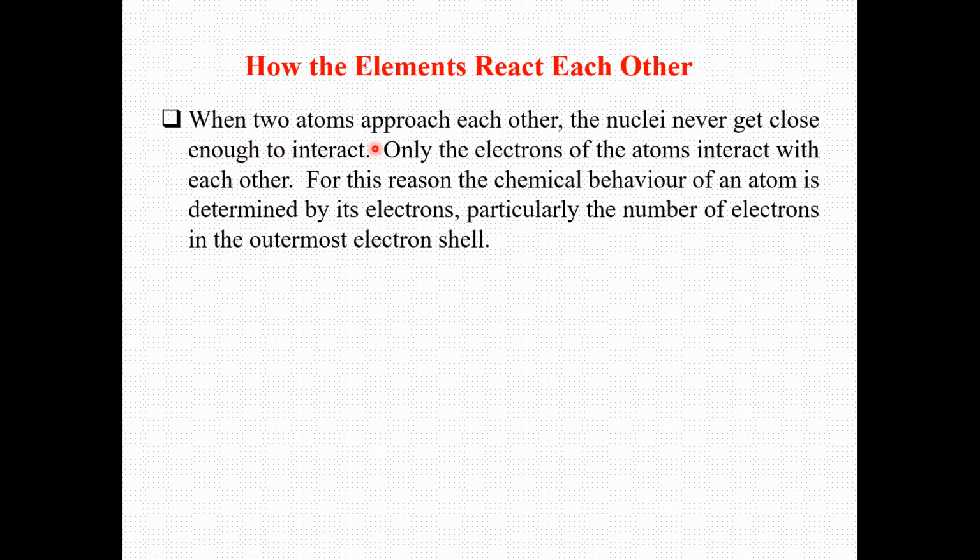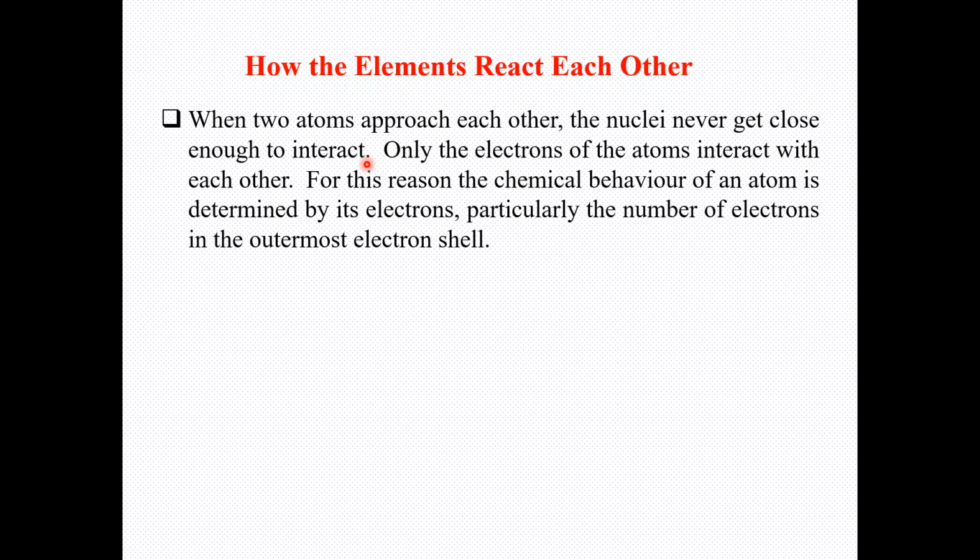When two atoms approach each other, the nuclei never get close enough to interact. And you know the reason why the nuclei do not come closer to each other: because all the nuclei have positive charges. We mentioned already that the atom has only positive charge at the center, at the nucleus.